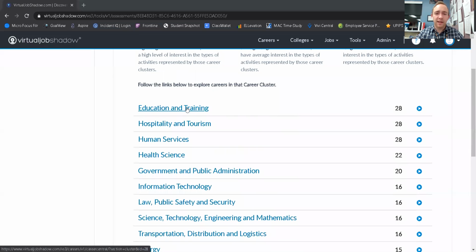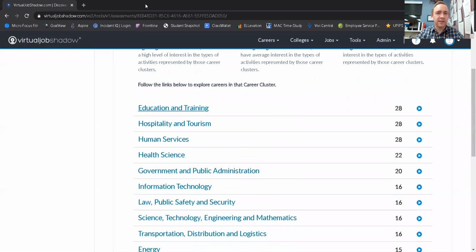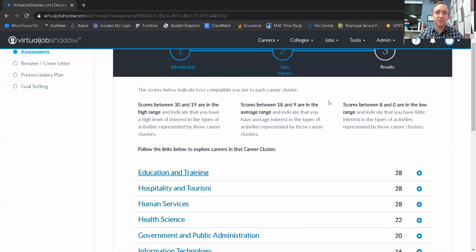Okay, you can also click into these individual clusters to see particular careers, but more on that later as you actually begin to research careers.